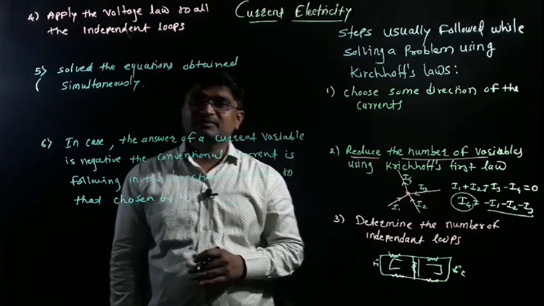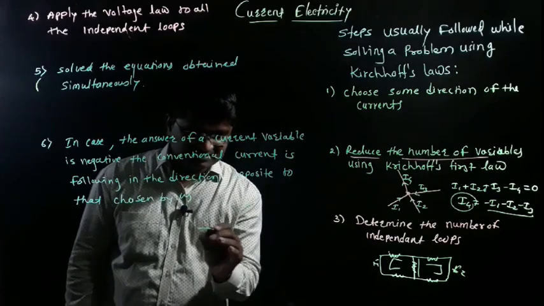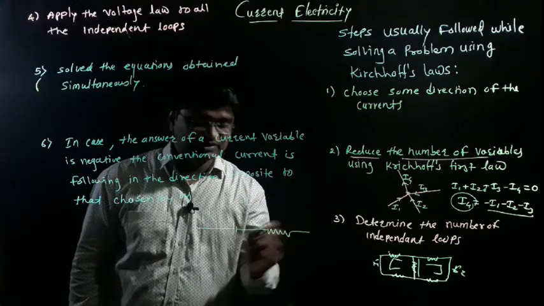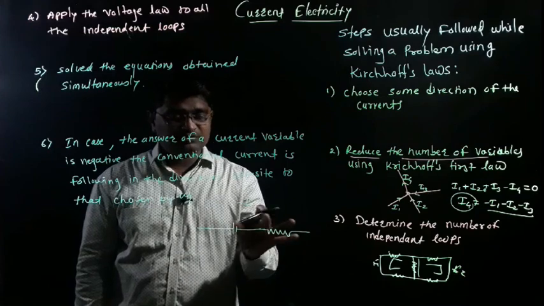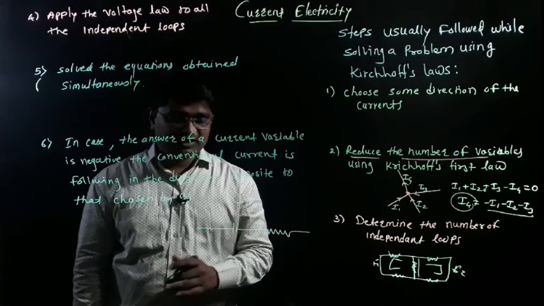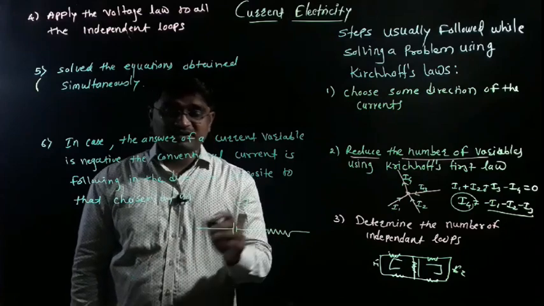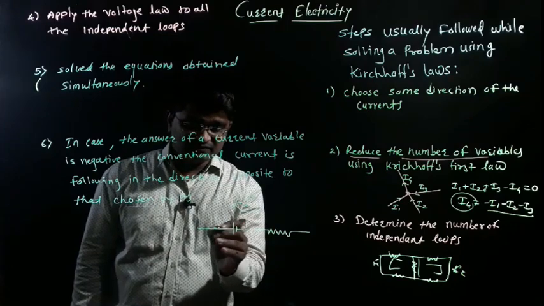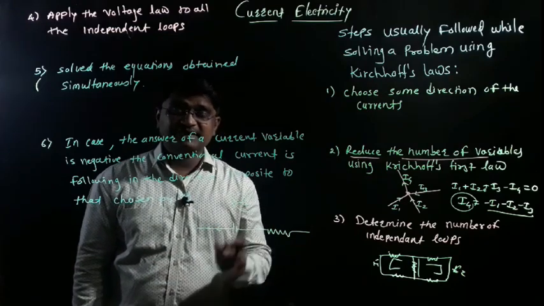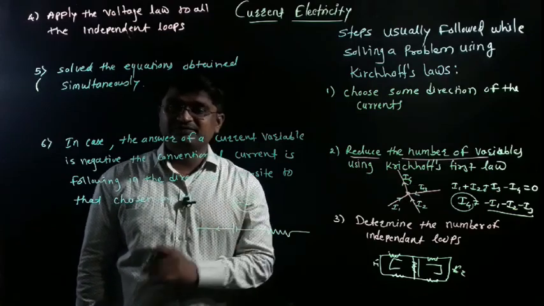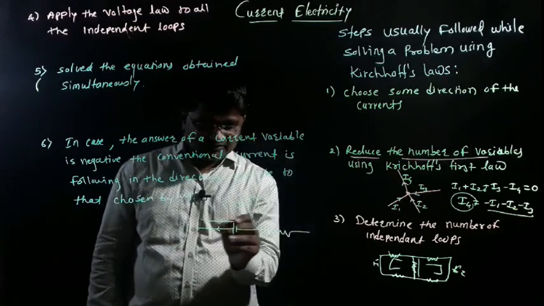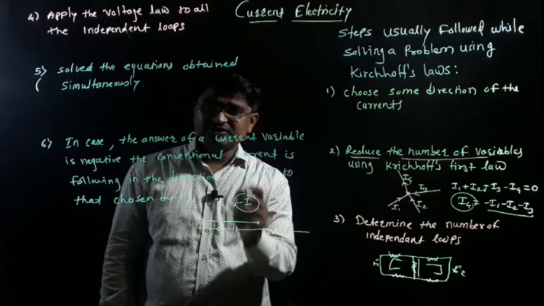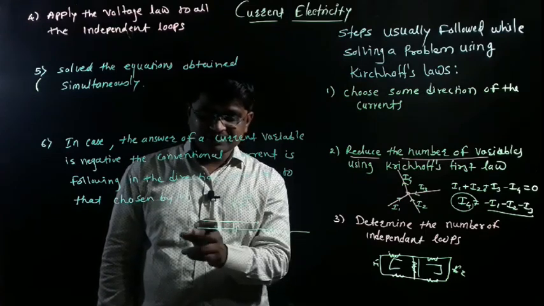Okay, we are solving the problem. Imagine that this is any one circuit, and according to the sign conventions of Kirchhoff's law, we find the value of electric current, but the value is negative. So consider that the direction of electric current is exactly opposite to that chosen by us. When we are tracing in the given direction and find that the electric current is negative, consider that the current's direction is exactly opposite.